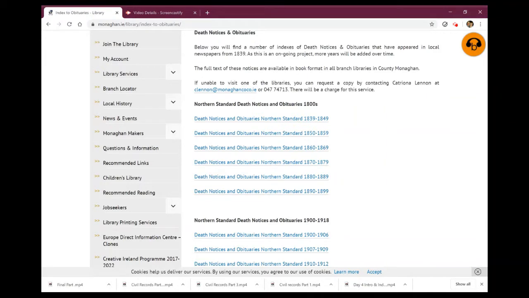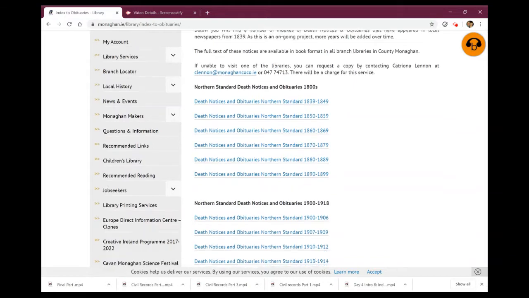But these are the actual indexes that are available online. You won't actually find the individual obituaries. But if you contact Katrina with the details of the obituary that you're looking for, once you find it in this index, she will hopefully be able to get a copy of the original obituary to you.